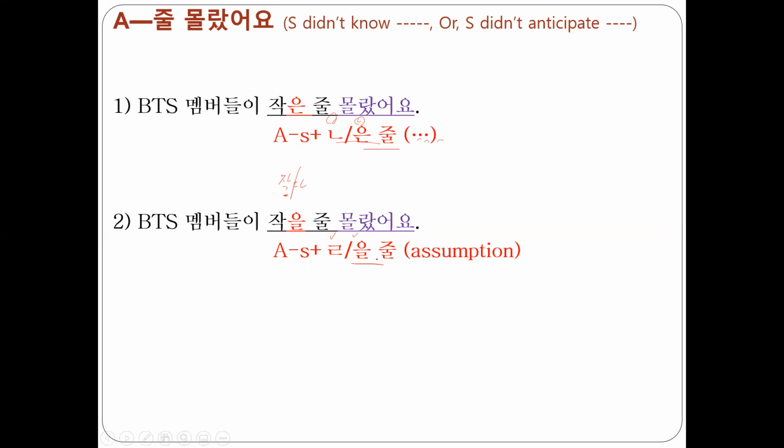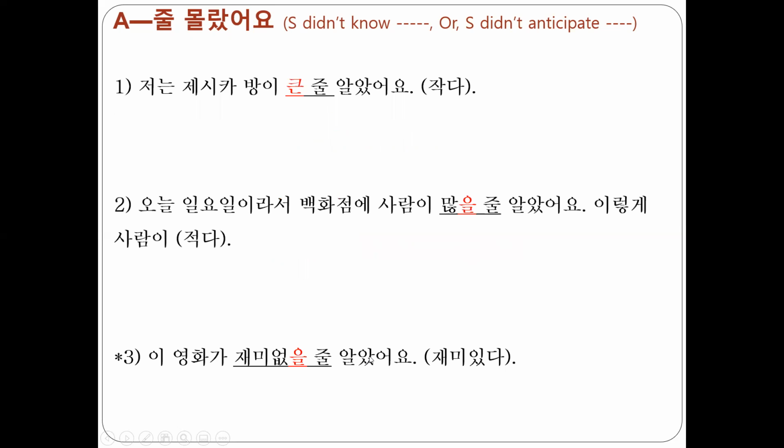작다, stem, and the consonants 작은 줄 몰랐어요. 작을 줄 몰랐어요. 자, I will use the examples that are used in the previous structure. 제시카 방이 큰 줄 알았어요. 아니구나. New example이네. Not the sentences that I used in the previous structure. 제시카 방이 큰 줄 알았어요. I thought Jessica's room is big.